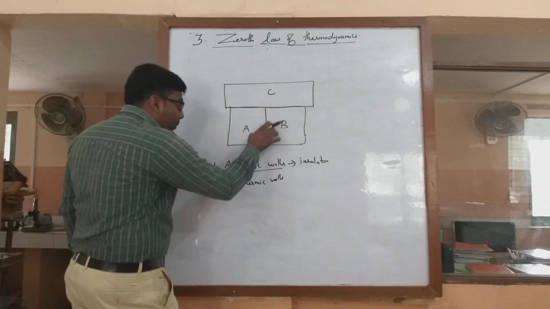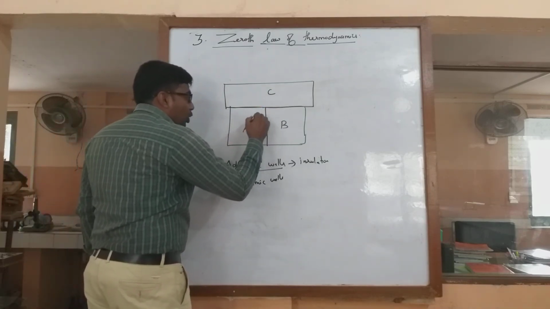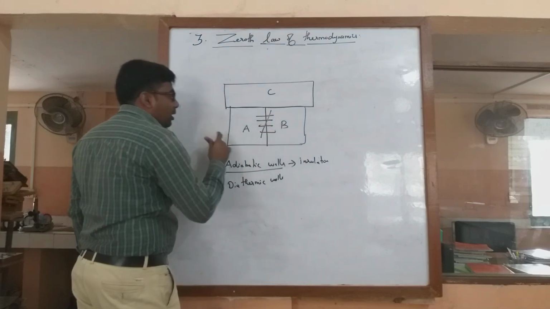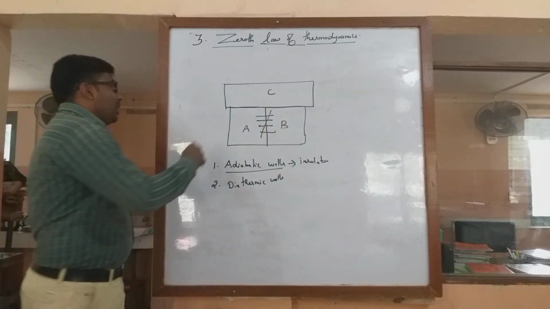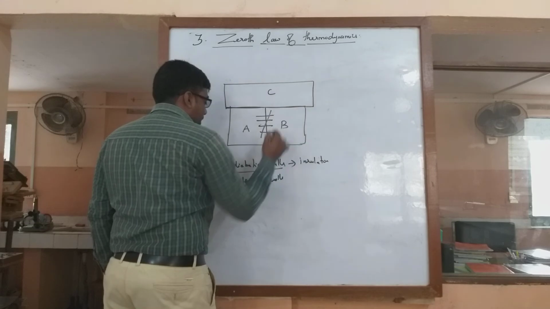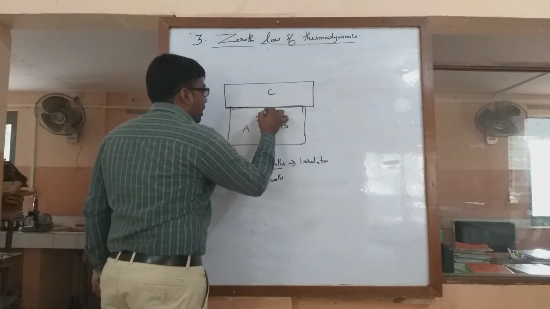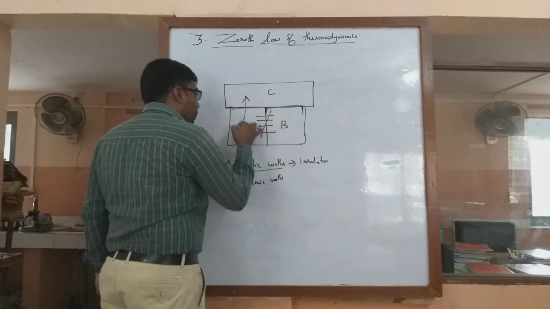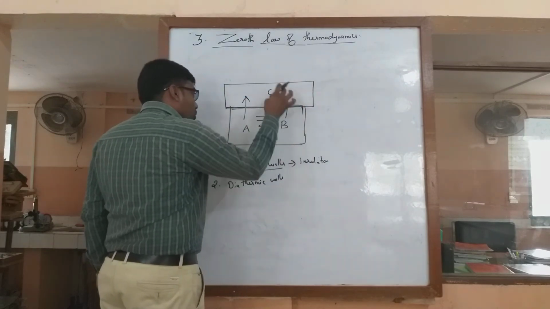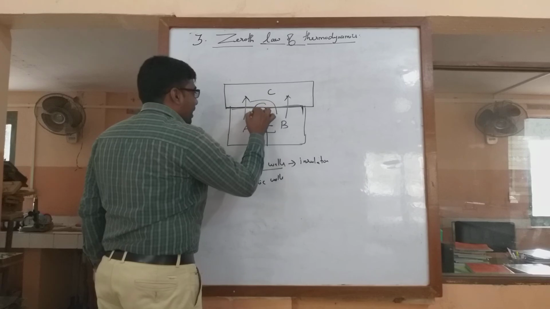So when you keep an adiabatic wall between A and B, no flow of heat is possible between A and B. But when you connect a system C through a diathermic wall, heat from A flows to C and heat from B flows to C. So it all gets interchanged.